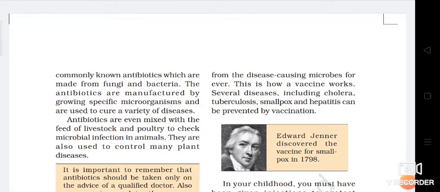Several diseases including cholera, tuberculosis, smallpox and hepatitis can be prevented by vaccination. Many years back, such diseases were very dangerous, but due to the vaccination process, now they are under control. So now you can understand vaccination is a very useful thing.